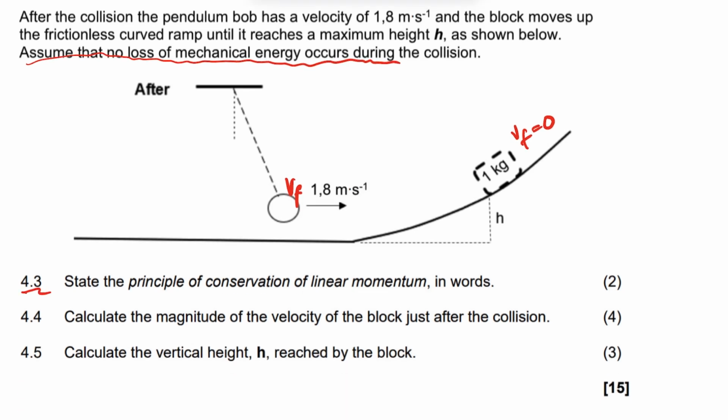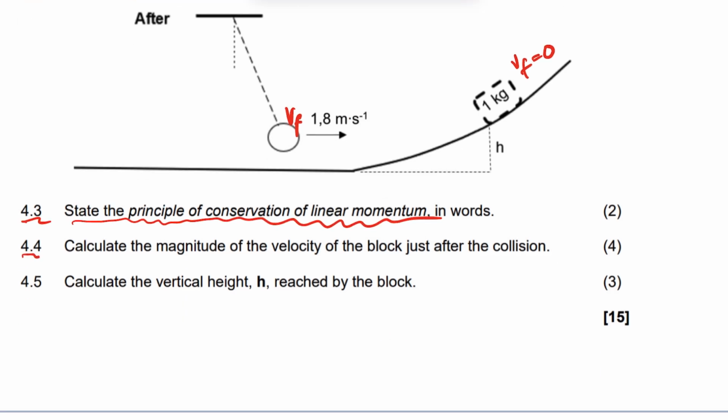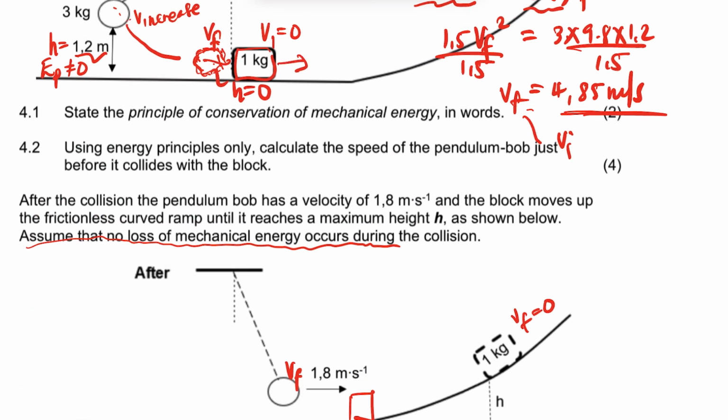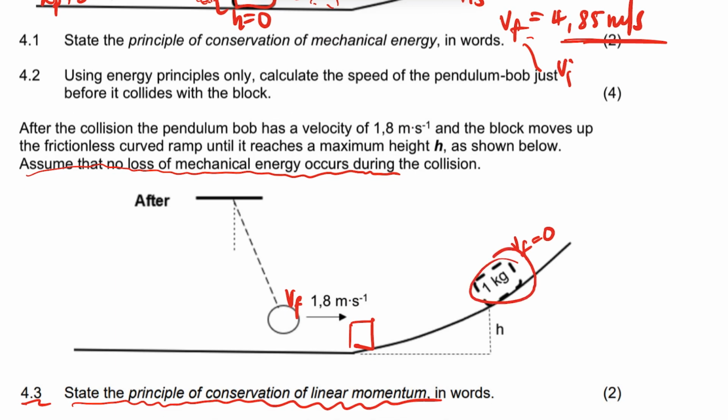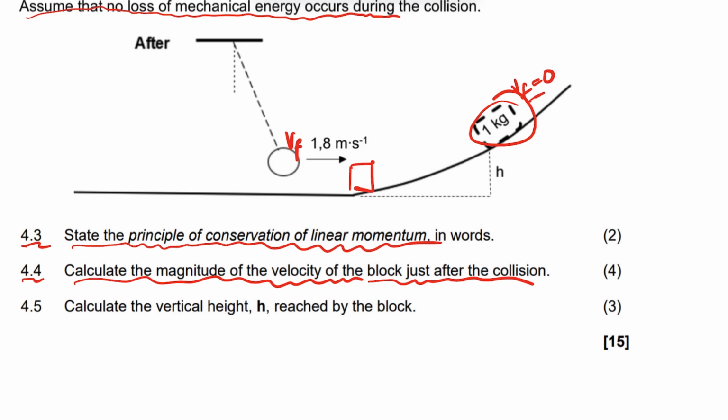Now 4.3, it says state the principle of conservation of linear momentum, right? The total linear momentum remains constant in an isolated system. Exam guideline, guys, when it comes to that. 4.4, it says calculate the magnitude of the velocity of the block just after collision. They want the magnitude of the velocity of the block just after it's hit by this. When it's hit by this, there will be a velocity there. They wanted the final velocity after collision, not this one, right? This velocity is when it gets to the top, to this height, where it rests.